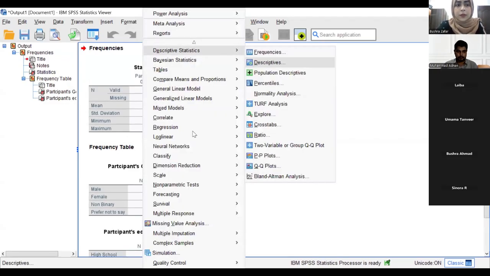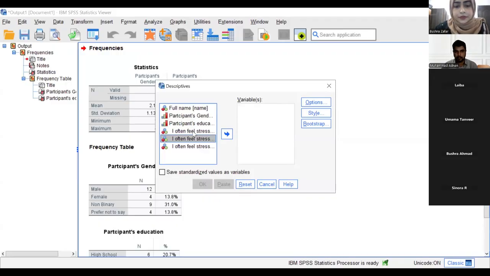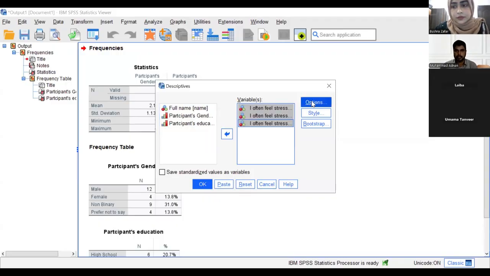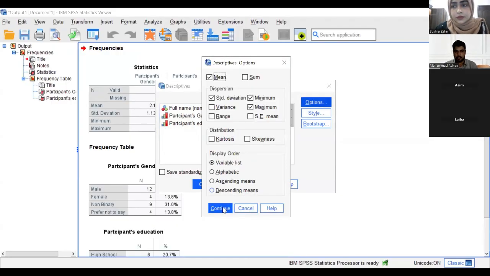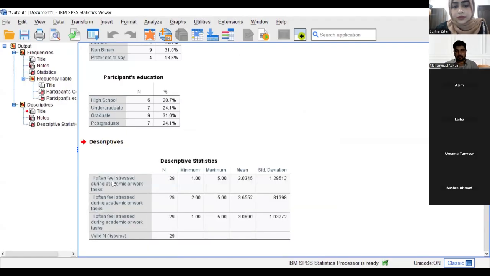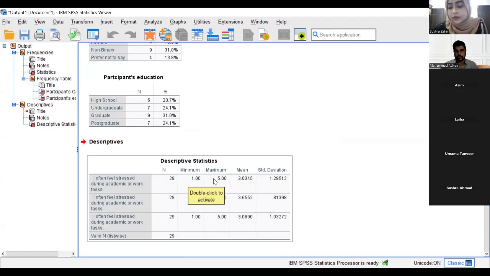I click on it, put the next variable, click on this option, and then OK. So you can see that for question 1 and 2, the total participants are 29. The minimum is the participant who rated lowest, that is 1. The participant who rated highest, that is 5. And the mean is 3, and the standard deviation is 1. So in this way, we get the descriptives of our data.